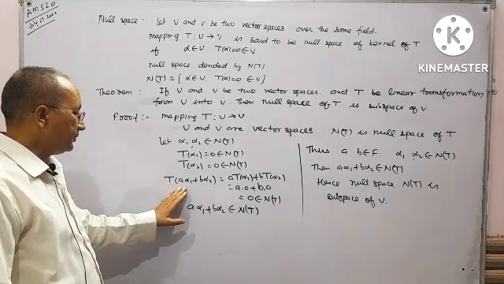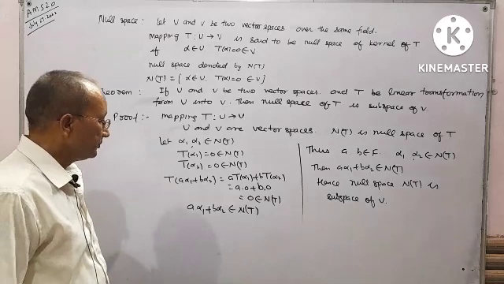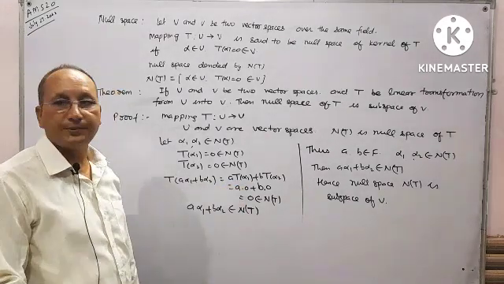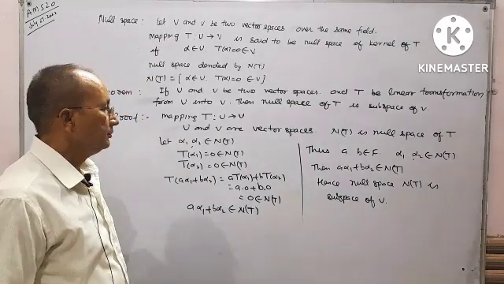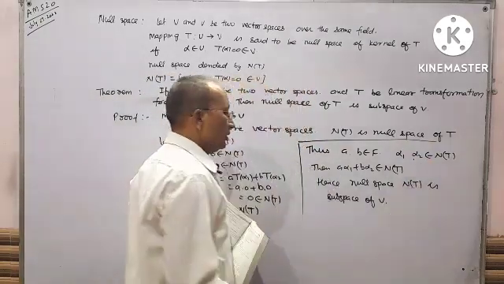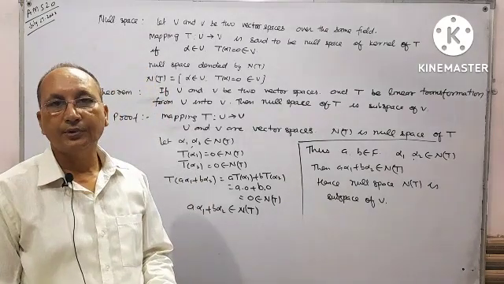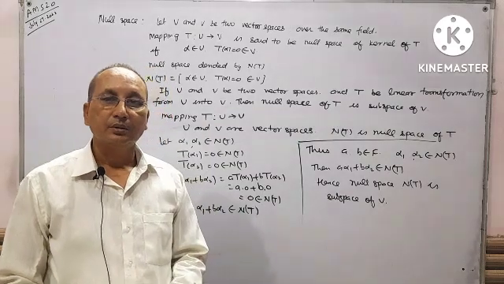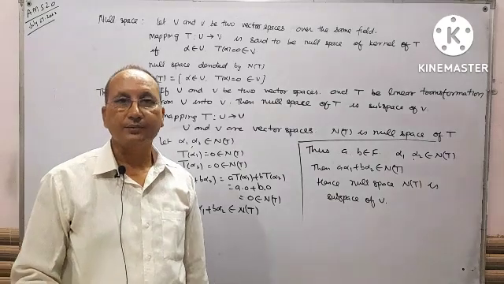The T image of A alpha 1 plus B alpha 2 equals A T alpha 1 plus B T alpha 2, which is 0, belongs to null space. So A alpha 1 plus B alpha 2 belongs to null space. If A, B belongs to F and alpha 1, alpha 2 belongs to NT, then A alpha 1 plus B alpha 2 belongs to NT, meaning null space. Null space NT is a subspace of vector space V(F). That's all.